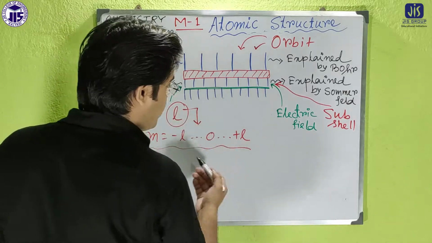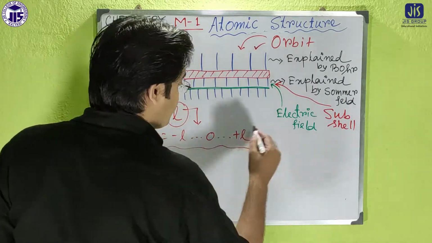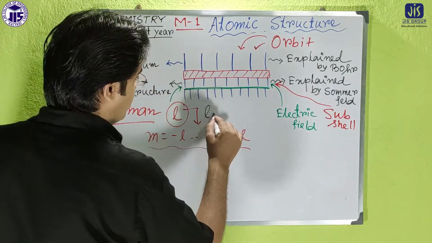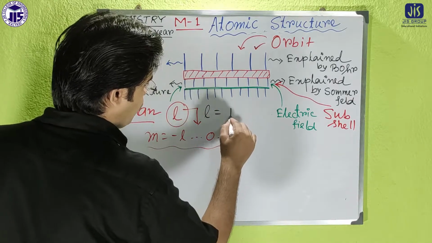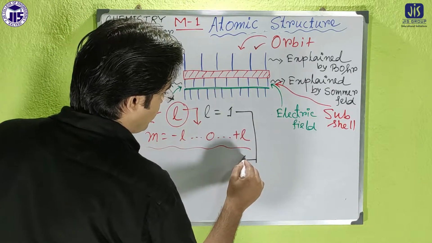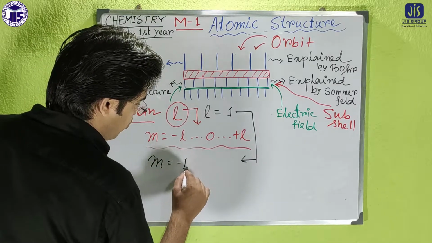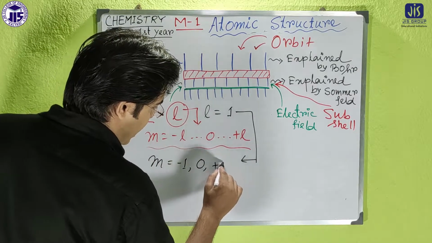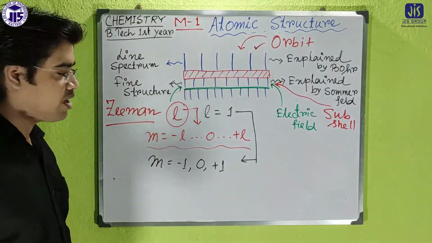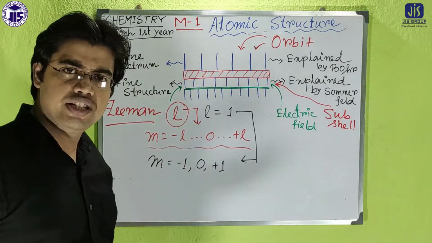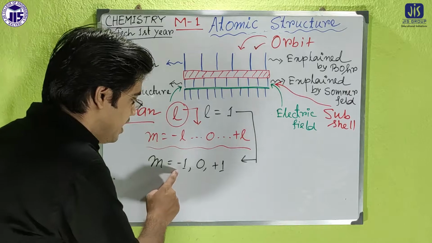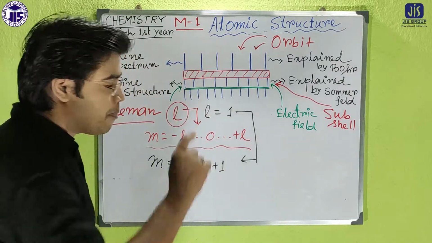Suppose l is equal to 1, then what will be the value of m? m will be minus 1, 0 and plus 1.